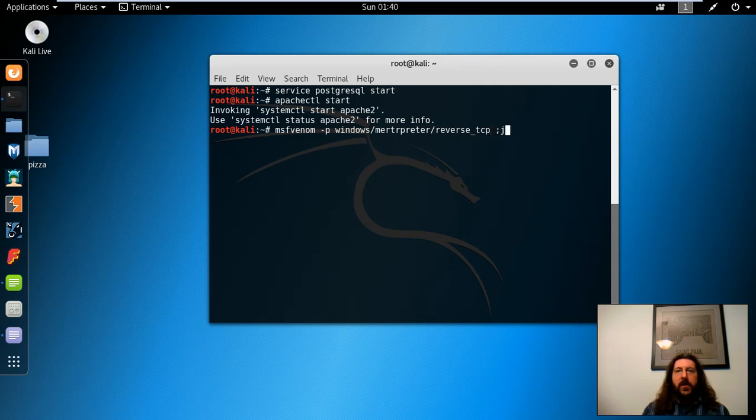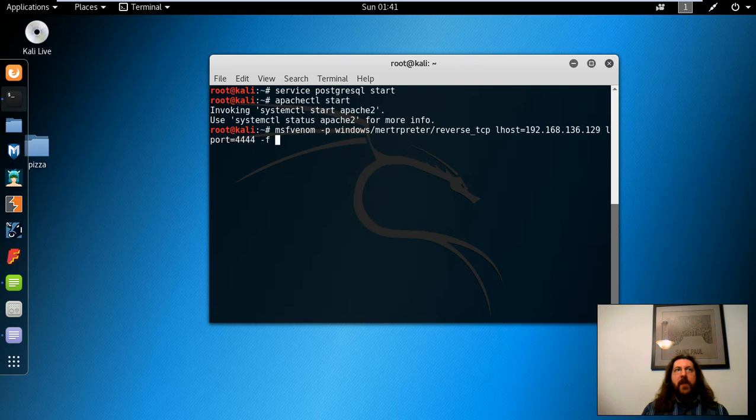Our local host is going to be the IP address of this Kali box. We're going to use the port 4444. That's the standard Metasploit port, but you could really use any port you want as long as it's not already in use on the target box that you're attacking or the Kali Linux box that you're using.